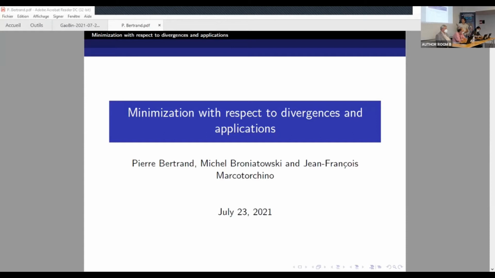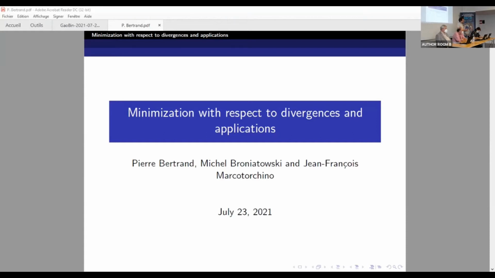So this paper is talking about the minimization of divergences. Using the divergences and minimizing it, we construct two coupling functions. I will show what it is. One which is well known, which is independence, and another one, indeterminacy, which is far less known. And after, we apply them to a specific cryptographic problem. There are two problems of application in the paper, but there is only one in the slide.